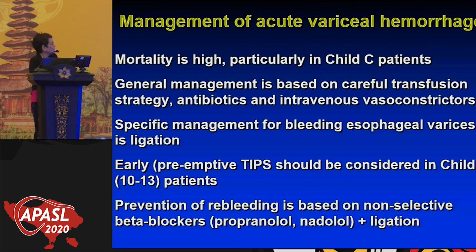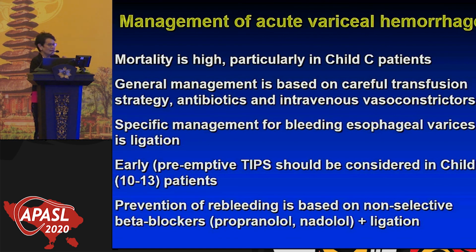So this is my last slide. Mortality is still high, particularly in Child C patients, in patients with acute variceal hemorrhage. The general management strategy is based on careful transfusions, antibiotics, and intravenous vasoconstrictors. For the specific management, you have to ligate the varices that are bleeding. Early preemptive TIPS should be considered in Child C 10 to 13 points. And the prevention of rebleeding is based on non-selective beta blocker, and this is key, and ligation.